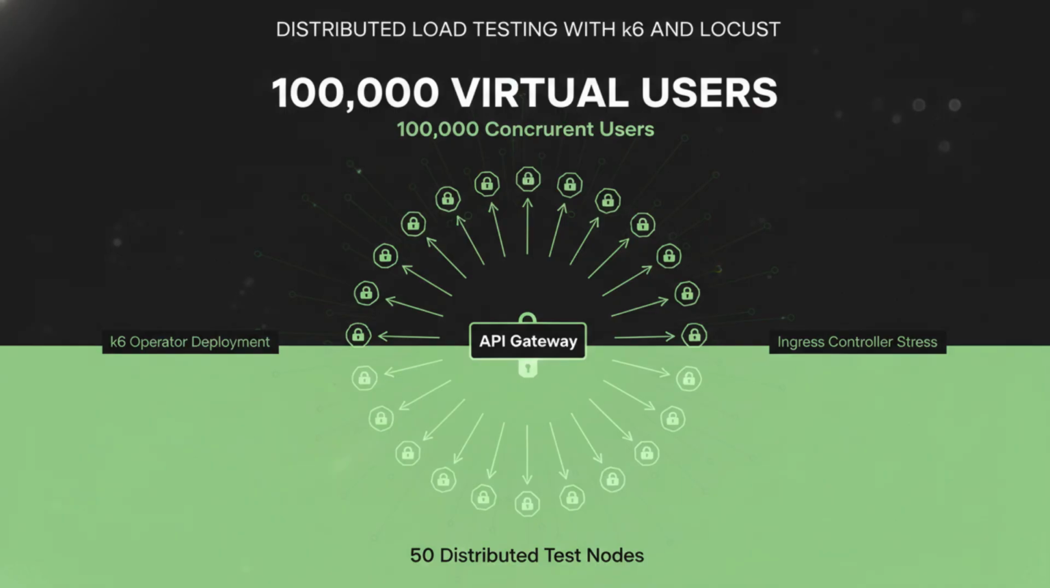This allows us to identify bottlenecks in the ingress controller, the CNI plugin, and the cloud provider's load balancer. We will walk through the process of writing scripts that simulate complex user journeys, including stateful sessions and database-heavy operations. We will also discuss how to monitor the testing infrastructure itself to ensure that the load generator isn't the bottleneck during your 100,000 user simulation.